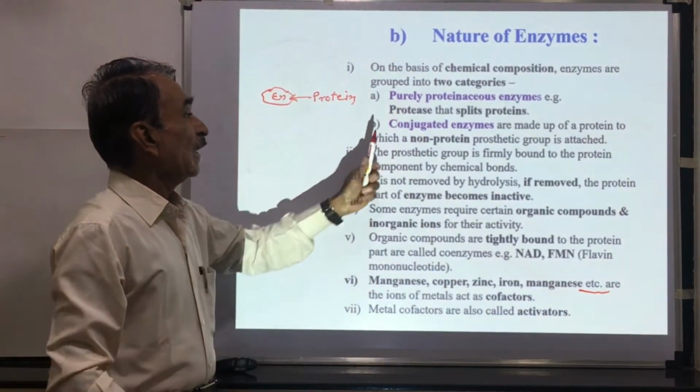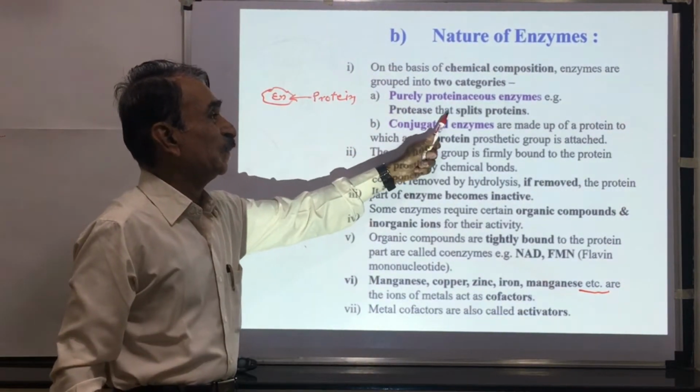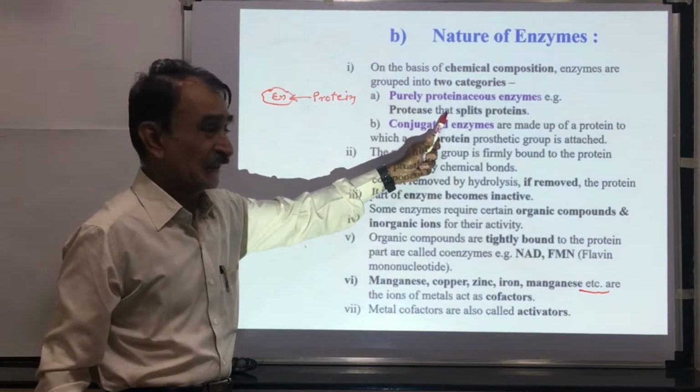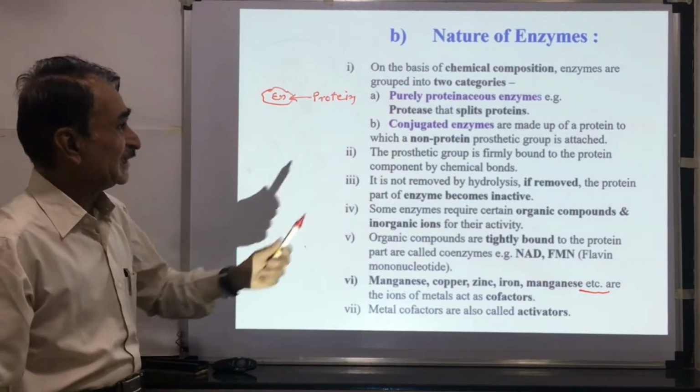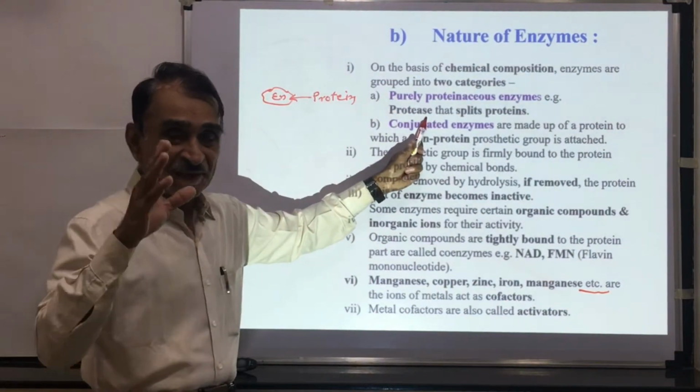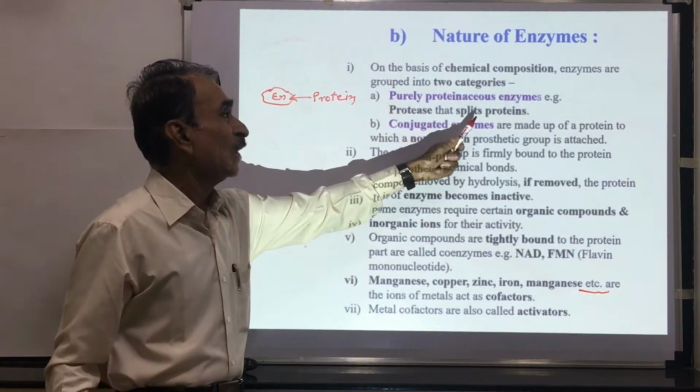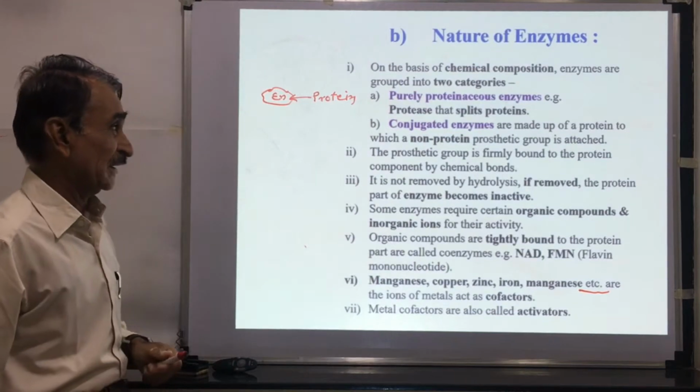For example, the protease enzyme splits proteins into amino acids. An example of a purely proteinaceous enzyme is the protease enzyme that breaks down proteins into amino acids.